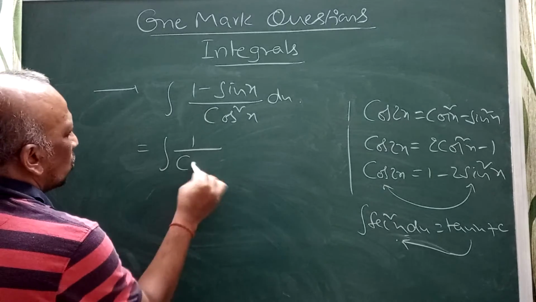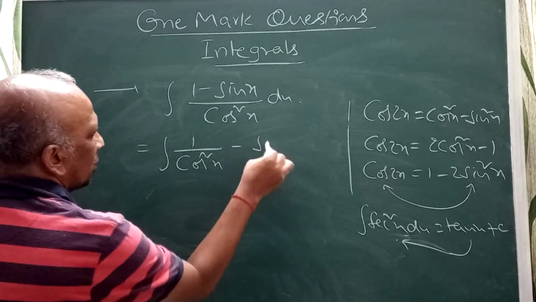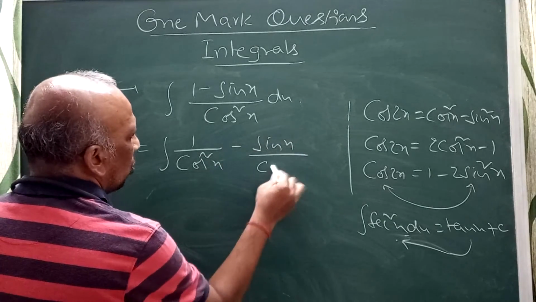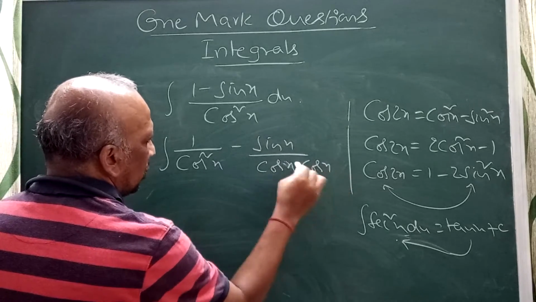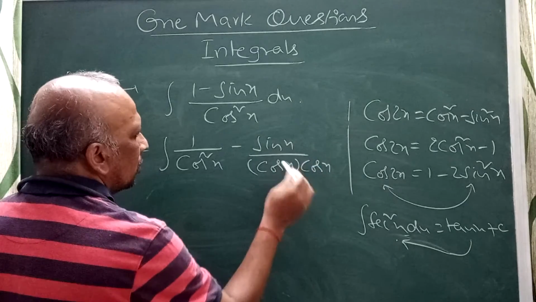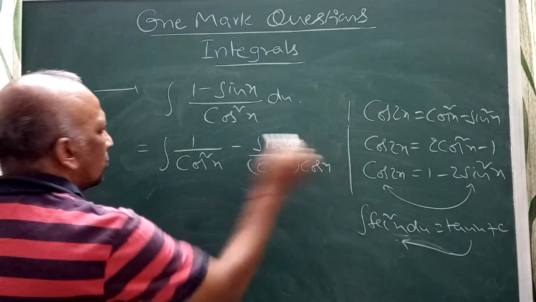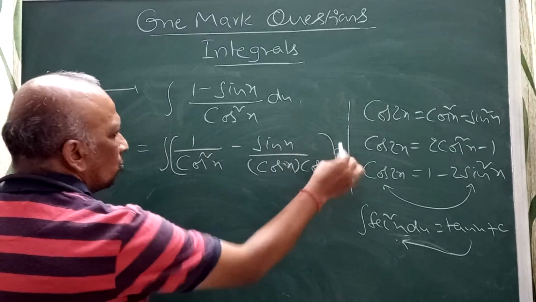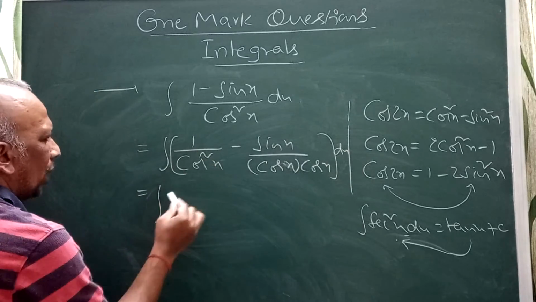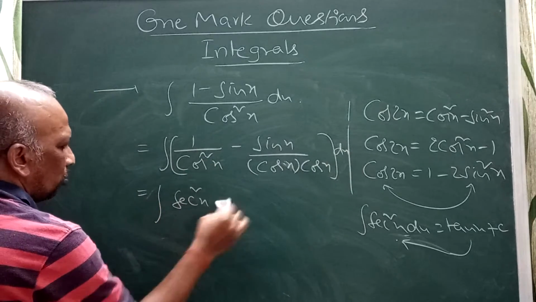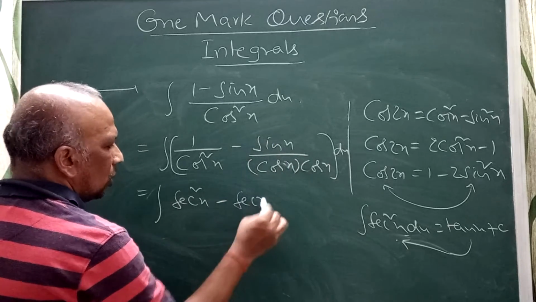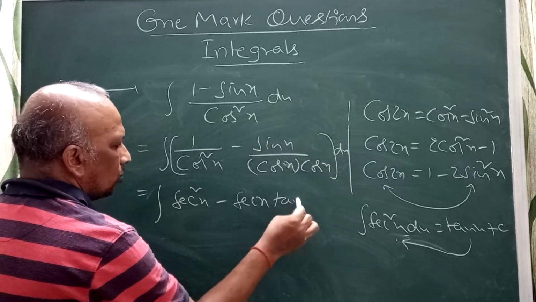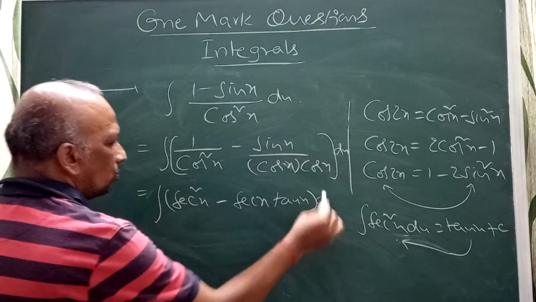Integral 1 by cos square x minus sin x by cos x into cos x, right? I can split that. Cos x into cos x, I can write this. So what is 1 by cos square x? Secant square x minus sin by cos, that is 1 by cos, secant x, into sin by cos, tan x, dx.